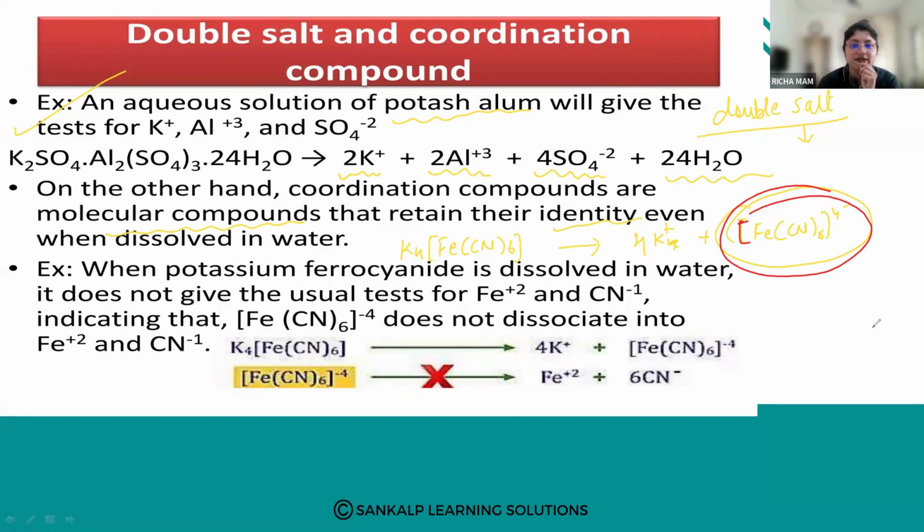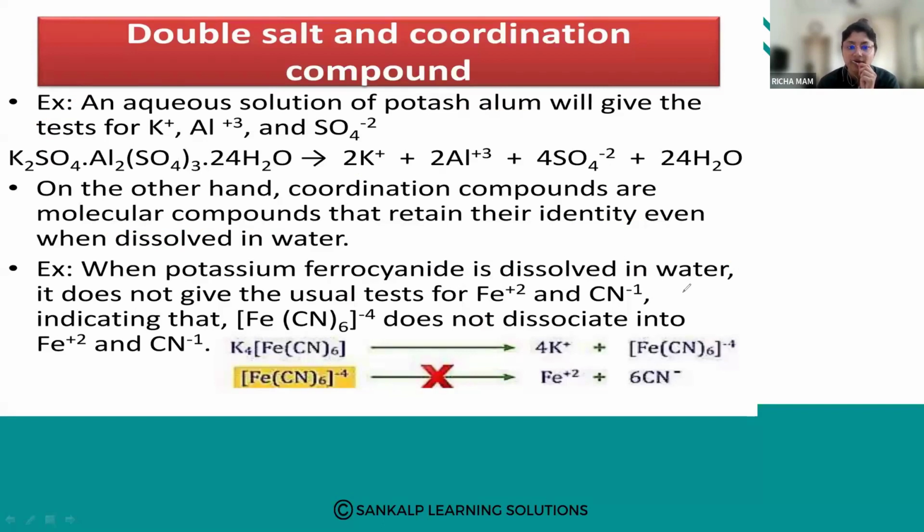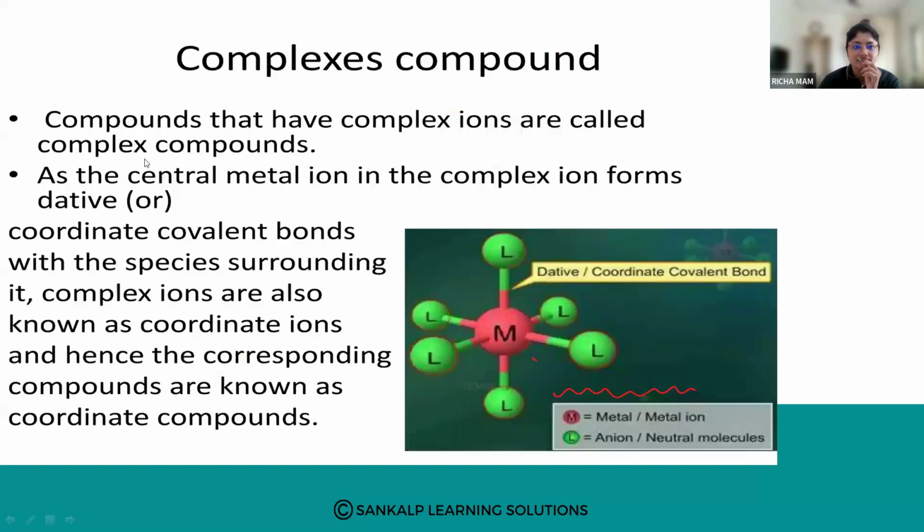So the example here is when potassium ferrocyanide is dissolved in water. It will not give you Fe2+ and 6CN-, but instead it will give you 4K+ and [Fe(CN)6]4-. So this shows that it is a coordination compound. It is retaining its identity. So this is a difference between the double salt and the coordination compound.